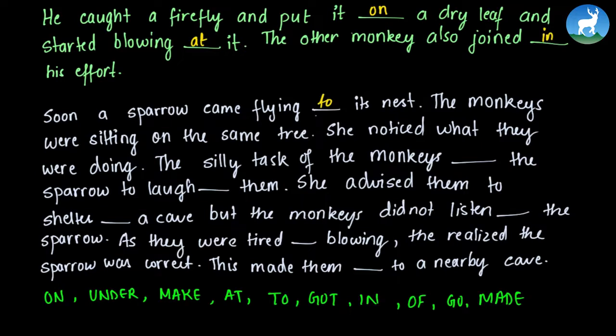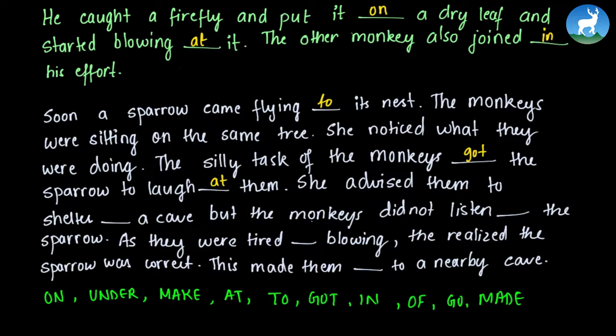The monkeys were sitting on the same tree. She noticed what they were doing. The silly task of the monkeys got the sparrow to laugh at them. Now we cannot use "made" here instead of "got" because "got" is always used with "to" plus a verb. So we can say the silly task of monkeys made them laugh, but we cannot say the silly task of the monkeys got the sparrow to laugh.